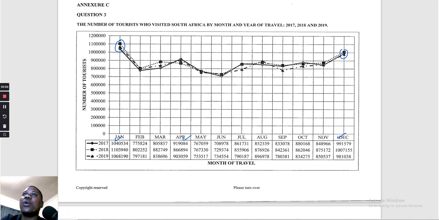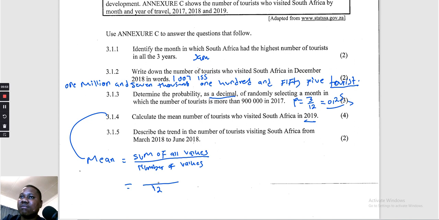Okay, so what is it that I'm getting? I get 10,228,593. Then we divide that by 12. 10,228,593 divided by 12 gives me 852,382.75. But remember, guys, you don't have to do it like this. You have to write all of those numbers to say this plus this plus this plus this, then divide by 12.